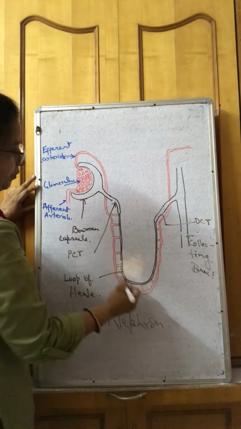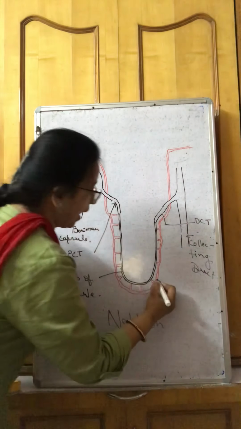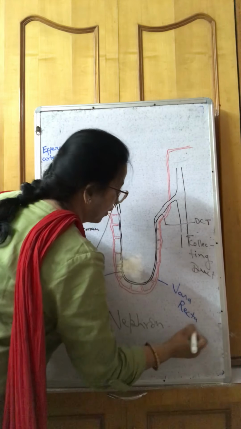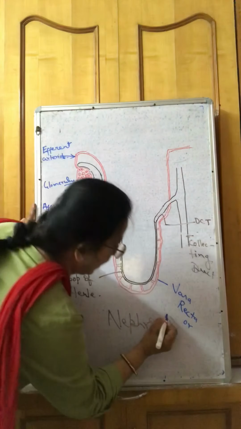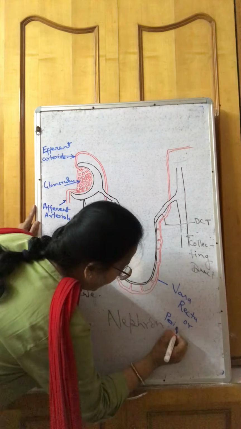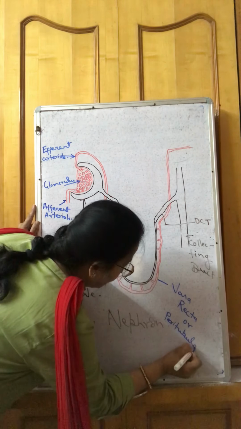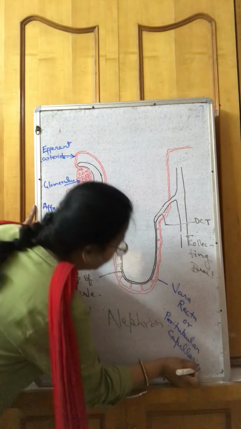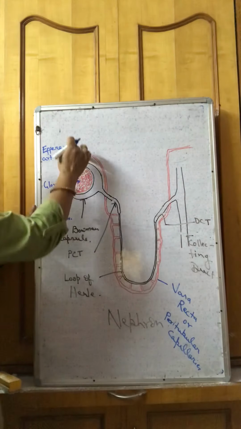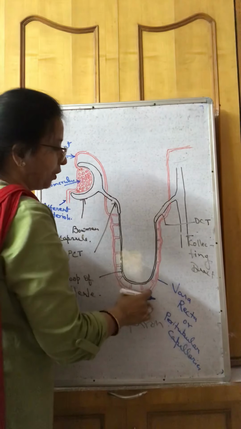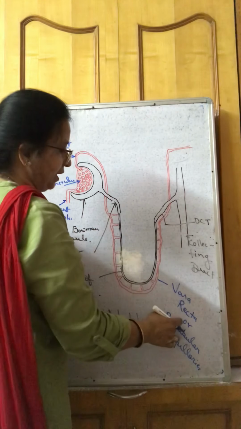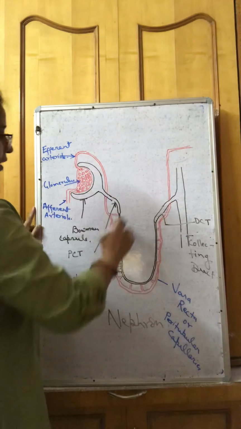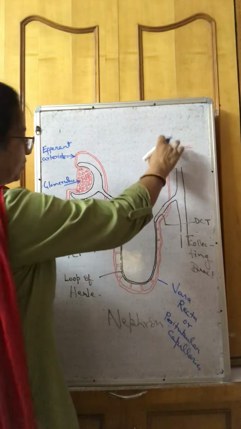It surrounds the nephron from all sides as vasa recta or peritubular capillaries. Actually, vasa recta is present in longer nephrons, and peritubular capillaries are present only in smaller nephrons.